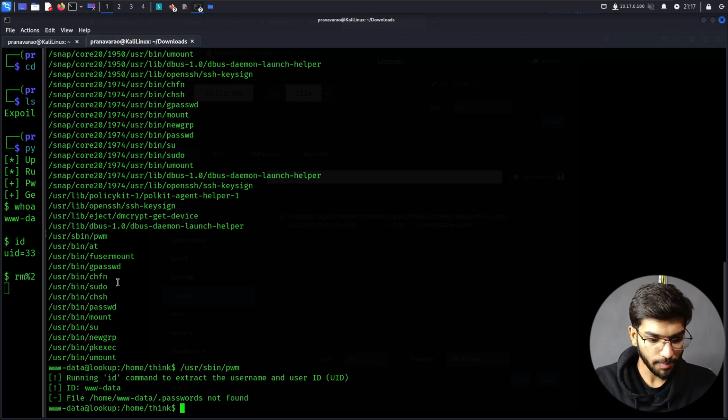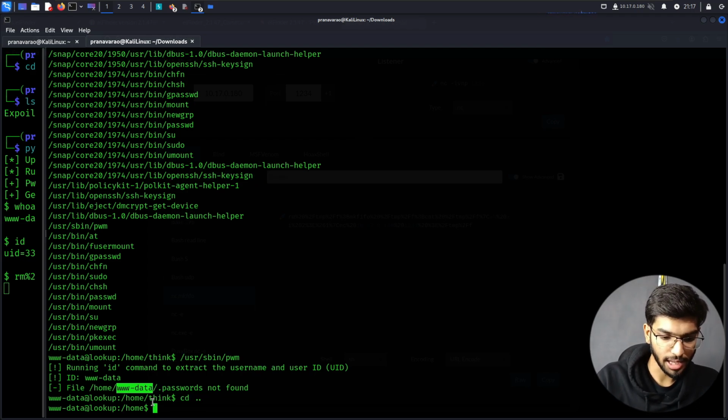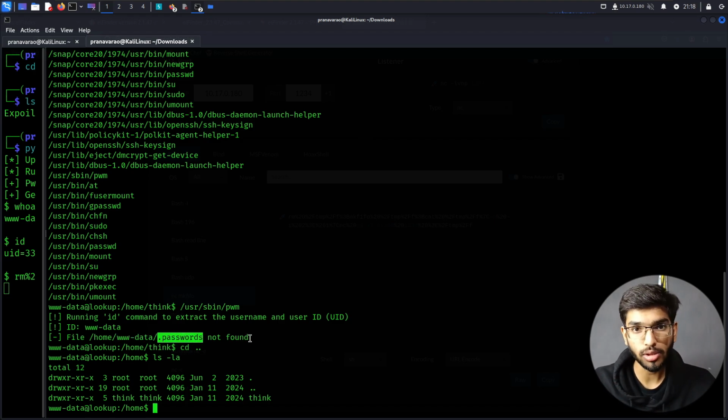So if I run this tool, it says running ID command to extract the username and user ID, and it says user ID is this, and it's trying to access this file. Now, interestingly, for this user www-data, there is no home directory. So if I go back to directory less and list out all the directories that are present, I don't see www-data, but also I don't see any files called dot passwords in it, right? But only the thing user has.